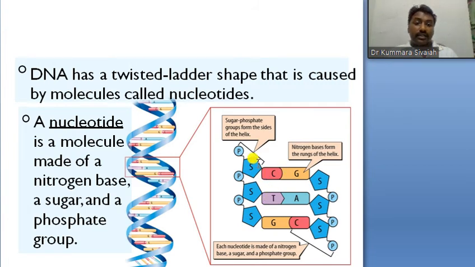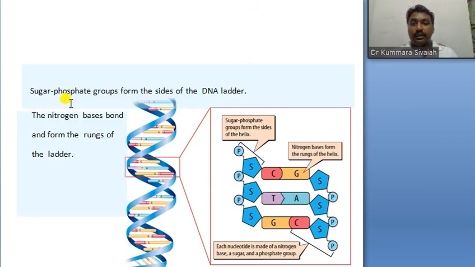Then the sugar molecule and base, up to here, we can call a nucleoside. When phosphate is bound we can call it a nucleotide. That's it. This is the zoomed-in view of the nucleic acid base pair formation. Sugar phosphate groups form the sides of the DNA ladder. Sugar and phosphate are the sides of the ladder, and the nitrogen base bonds are the rungs, the center of the ladder.